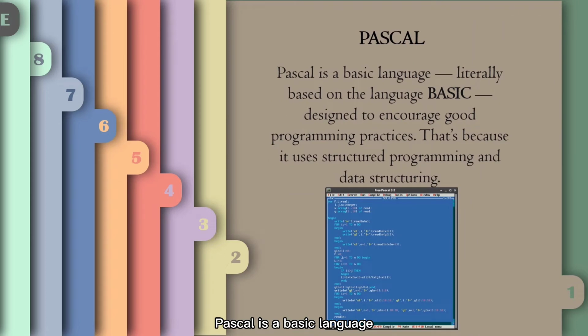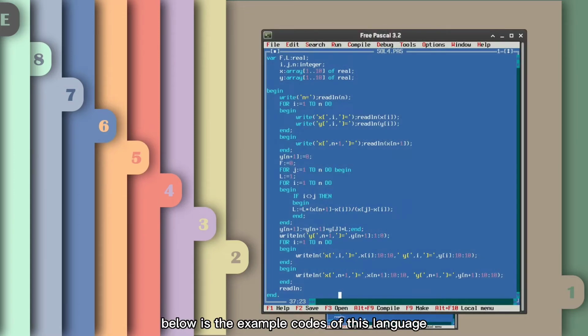Pascal is a basic language, literally based on the language BASIC, designed to encourage good programming practices. That's because it uses structured programming and data structuring. This programming language is also the basis for several of the industrial robot languages. For this reason, it's an excellent starting point for individuals looking to program industrial robots. Below is the example codes of this language.